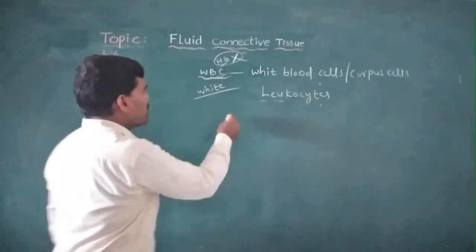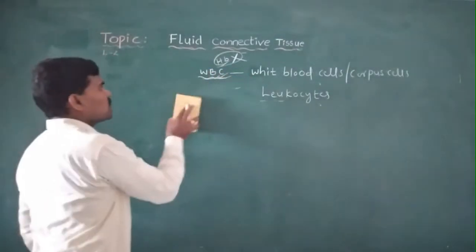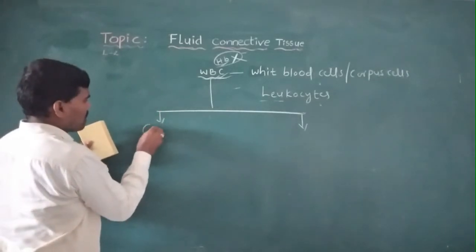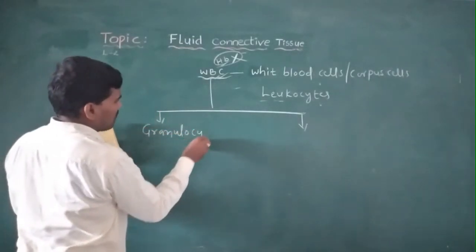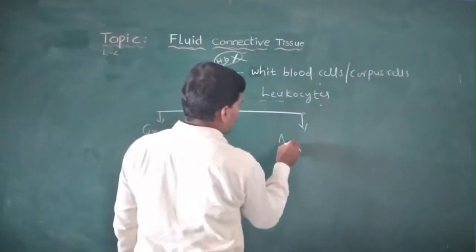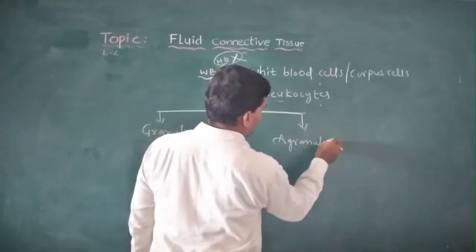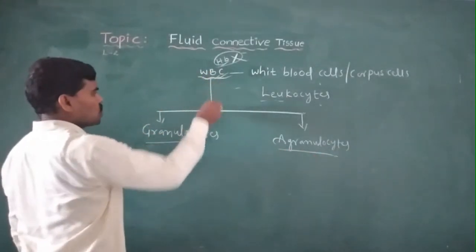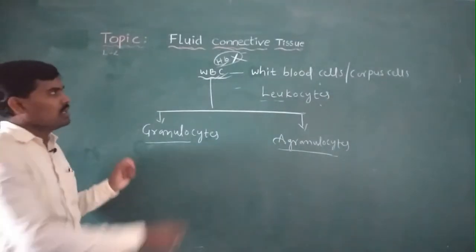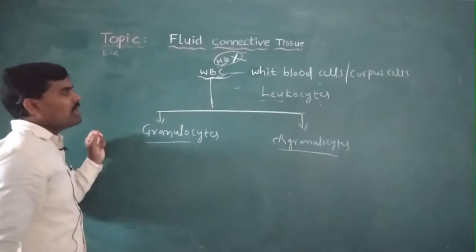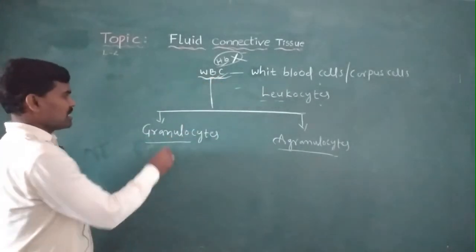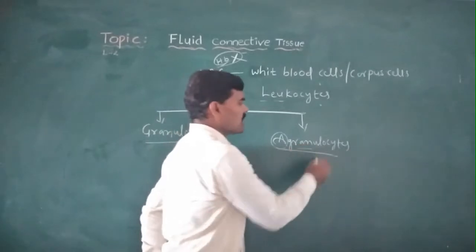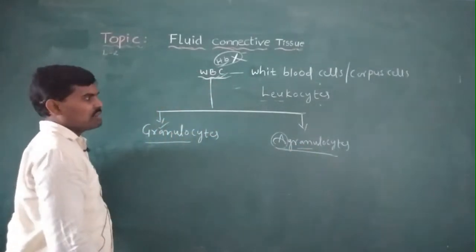WBCs are generally of two types, based on the presence of granules in the cytoplasm. The first is granulocytes, and the second is agranulocytes. Here 'a' means absent, so in agranulocytes the granules are absent, and in granulocytes the granules are present.